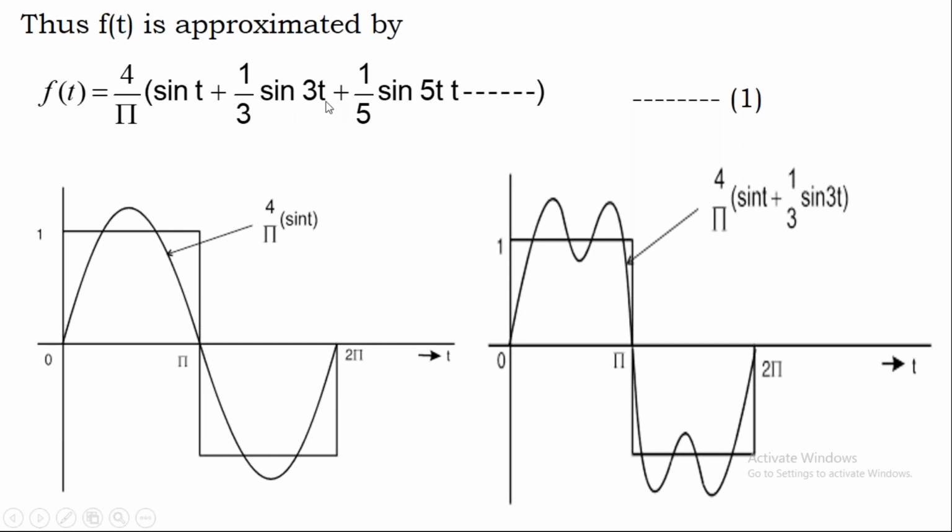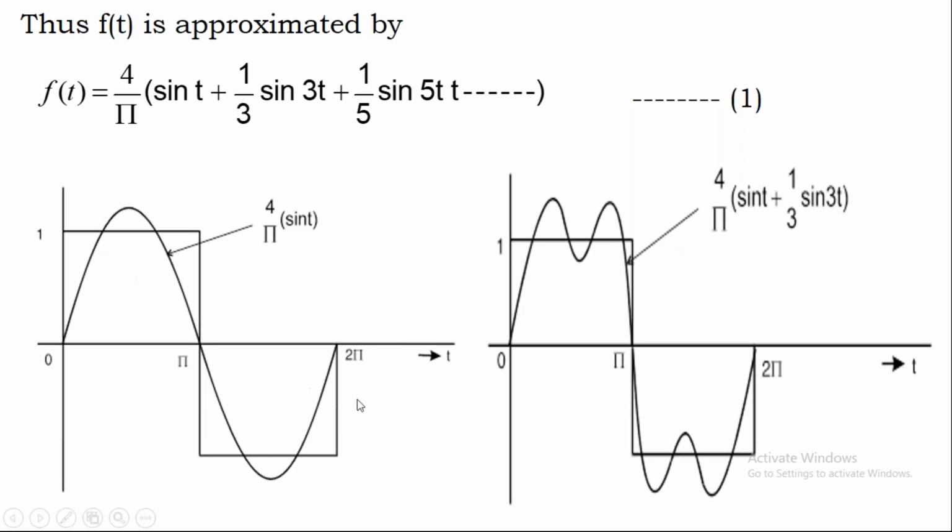Now if you consider two components, for odd components only it will exist. For even components it is not existing. So 4 by pi into sin t plus 1 by 3 sin 3t, plus 1 by 5 sin 5t plus 1 by 7 sin 7t, like that, so on you will get for odd values. For even values it is 0. Now if we consider these two parts, then if you plot it, you will get a graph like this. Now try to understand.